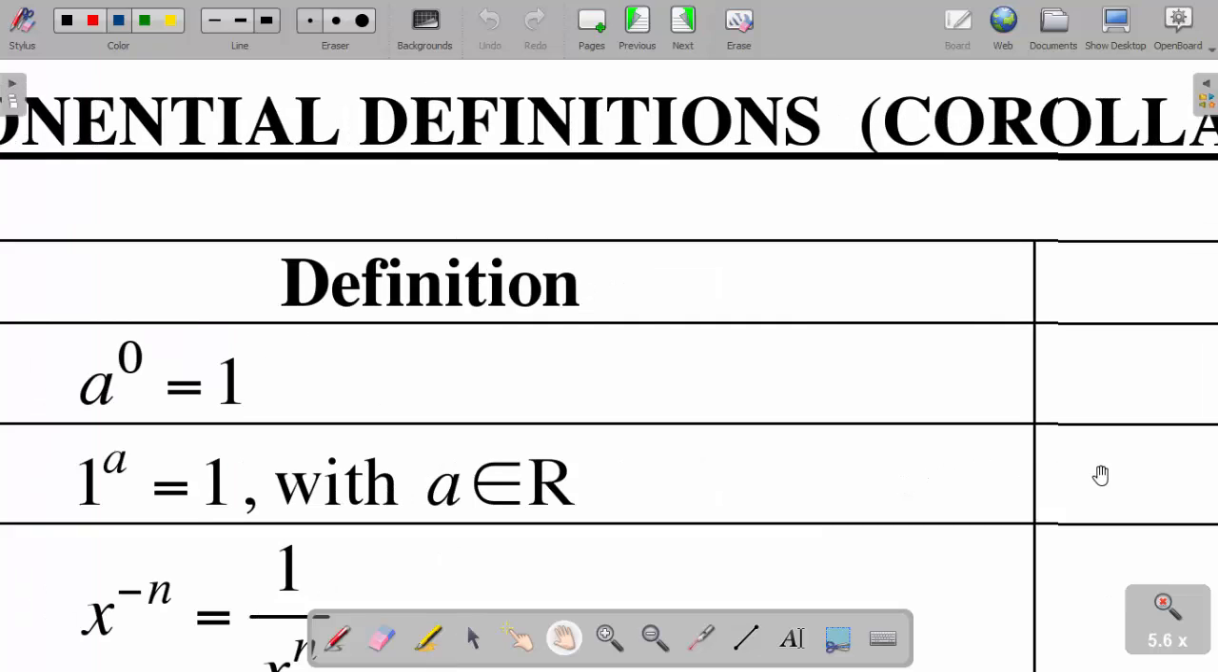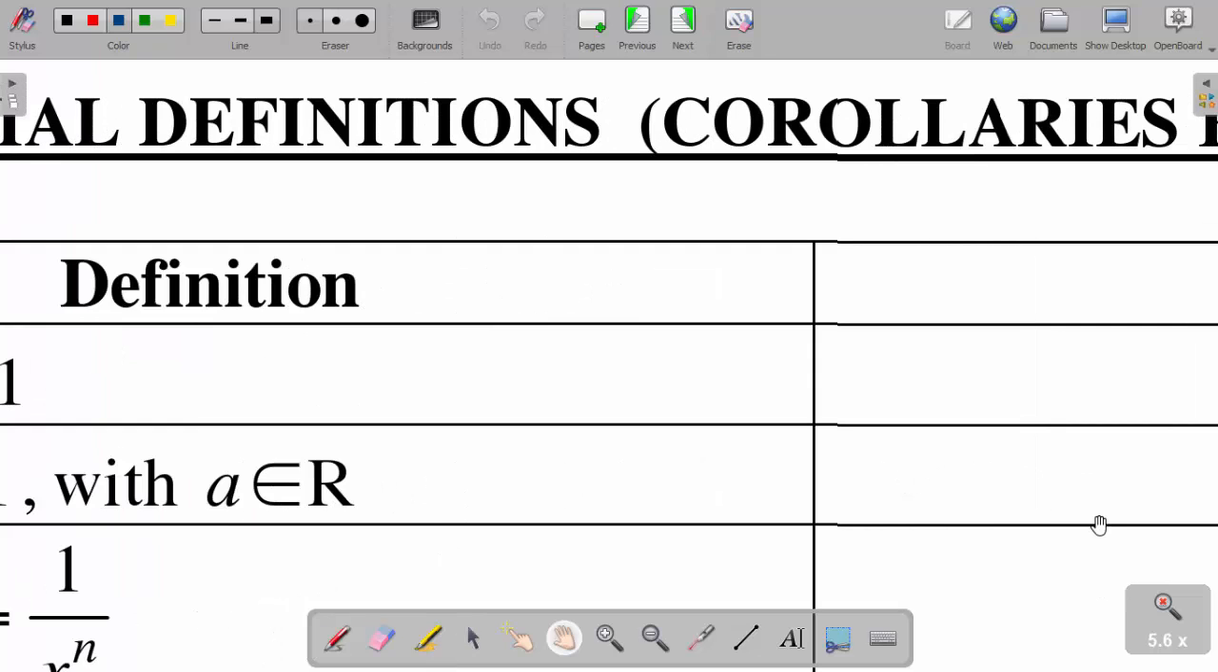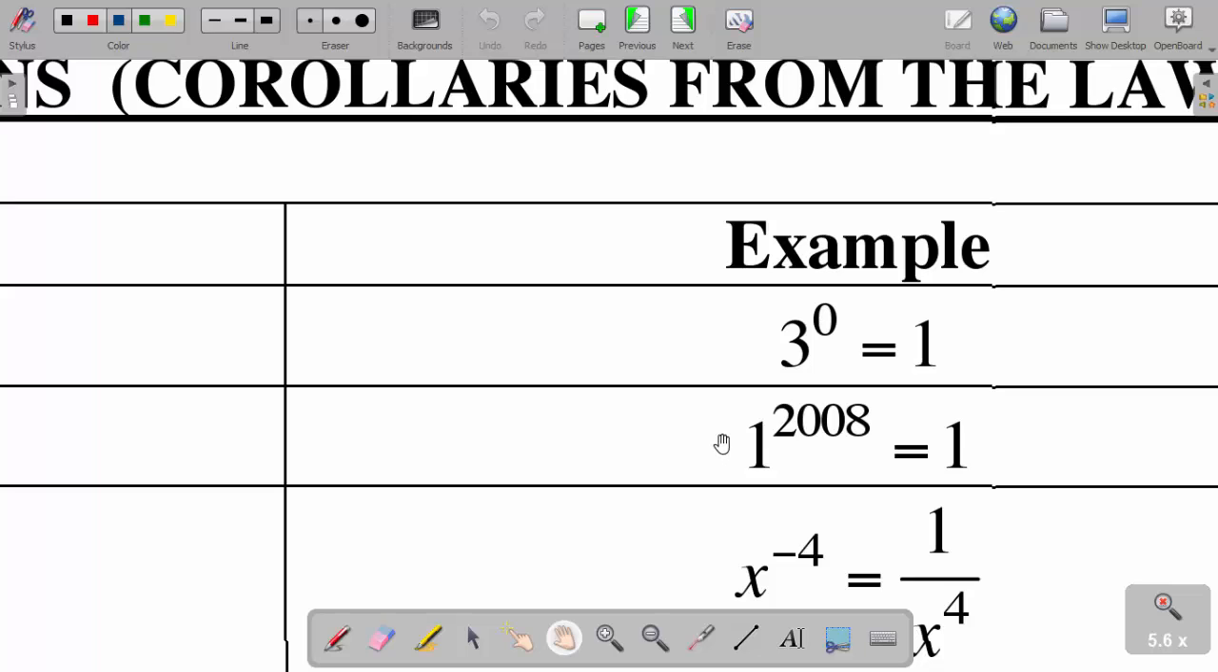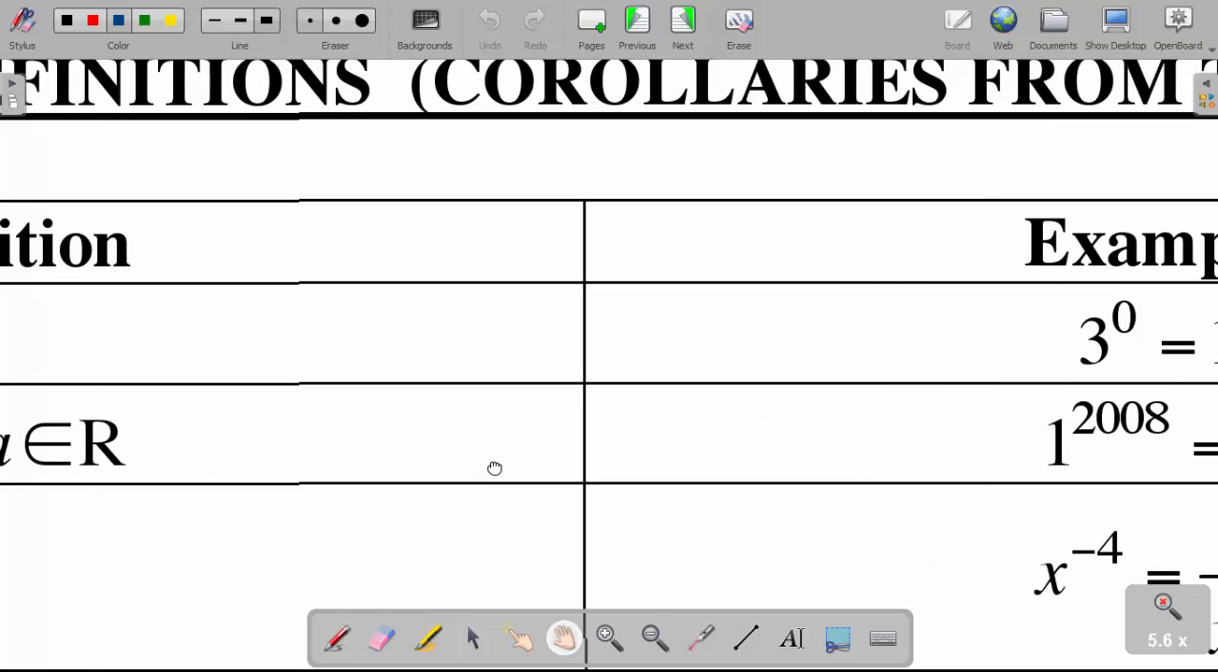To see the example, if I have 1 to the power 2008, it gives me 1. Maybe somebody can say, but why do you say like that? It's because 1 to the power 2008 is the same as saying 1 times 1 times 1 times 1 times 1, until you multiply 2008 times. So we see we get 1. That's why the answer there is 1. Okay. Let us proceed.